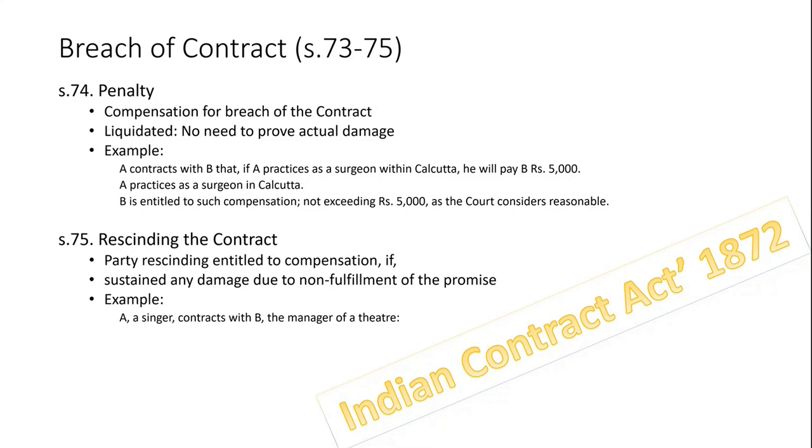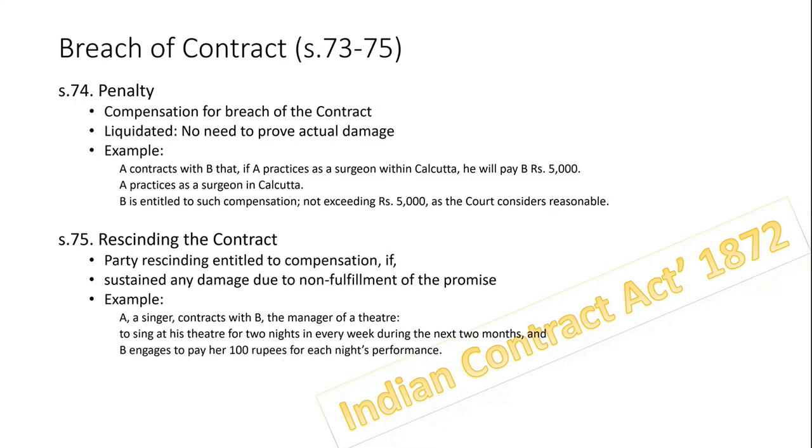Example, A is a singer contracts with B, the manager of a theatre, to sing at the theatre for 2 nights in every week during the next 2 months. So she makes a contract and B engages to pay her 100 rupees for each night's performance. On the 6th night, A willfully absents herself from the theatre. Important word, you should see this in the eyes of a lawyer. Willfully is added. Okay, so intention comes here.